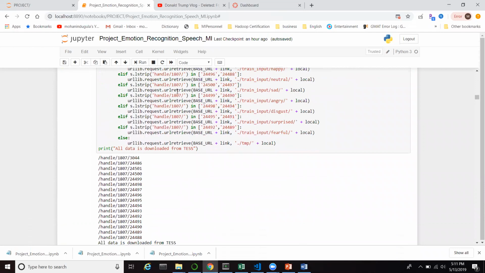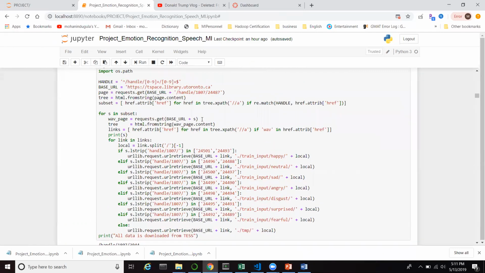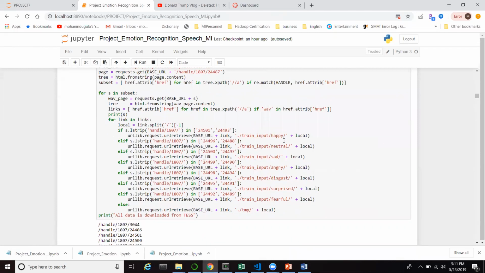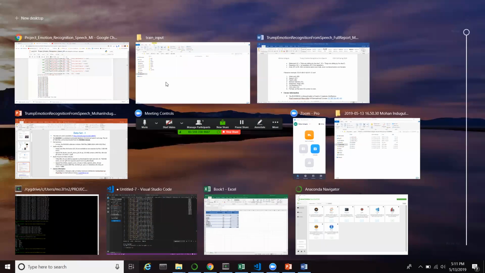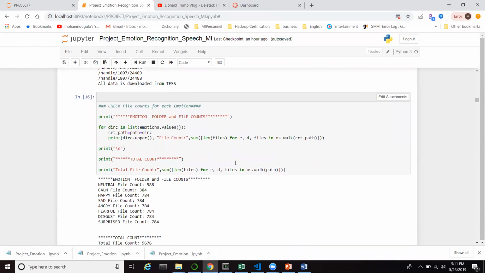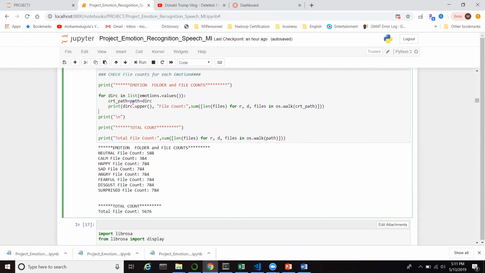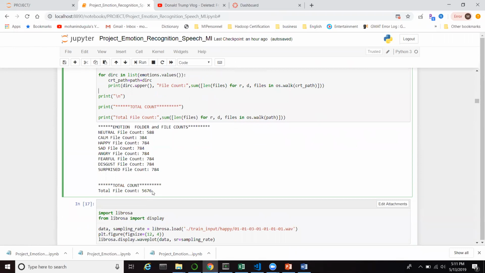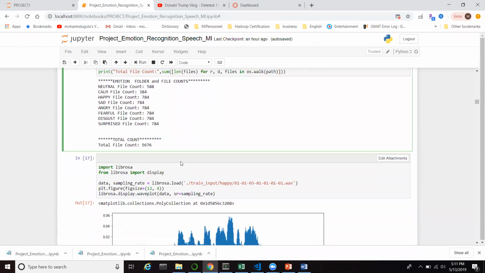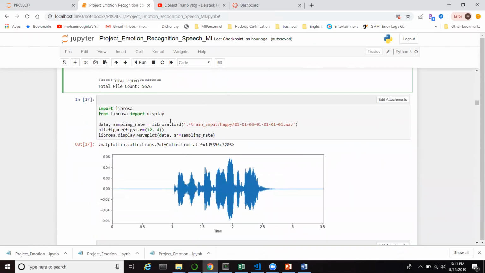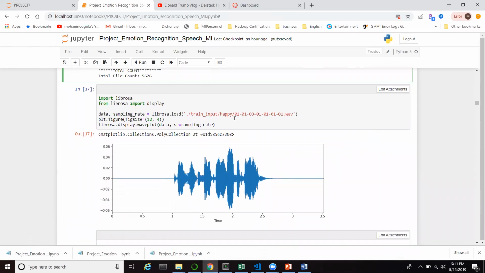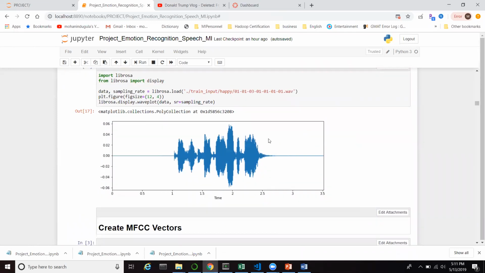I went to this website and identified each handle, what the handle range is, and what type of emotion it is. Once the file copy from the website is done, I ran this code to get the total file count, which is 5676 with 8 emotions. This is a sample from the happy folder and how it looks.